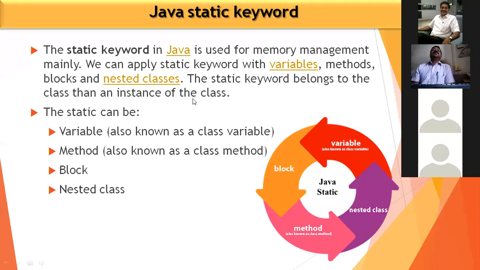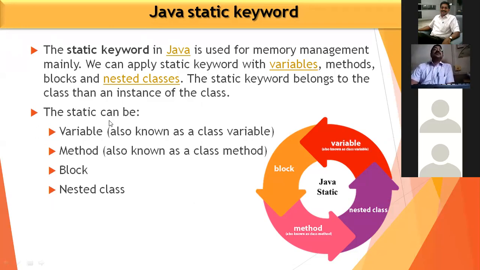So instead of writing a static object, we can create the static class. So that is the particular static class. You can use this static class. This keyword is used to apply on the variables, maybe apply on the methods or blocks or nested classes.